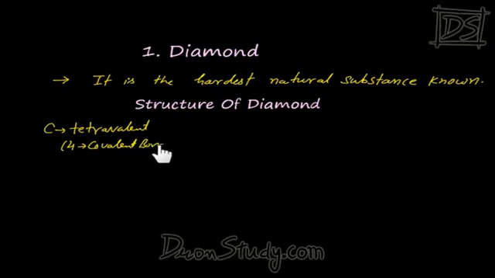So what happens in diamond? In diamond there are many carbon atoms. Suppose this is a carbon atom. This carbon atom makes 4 covalent bonds with 4 carbon atoms and arranges itself in a tetrahedral geometry. So this is a tetrahedral carbon which has made 4 single covalent bonds with 4 different carbon atoms.